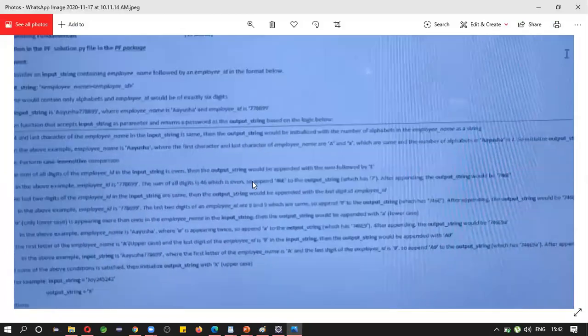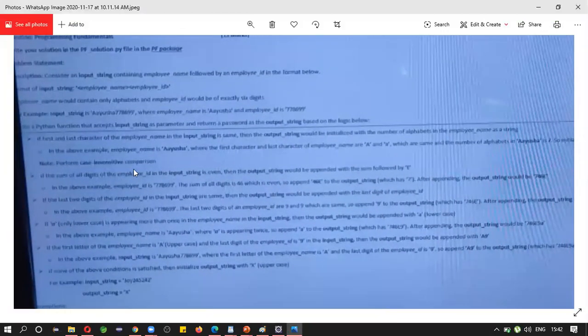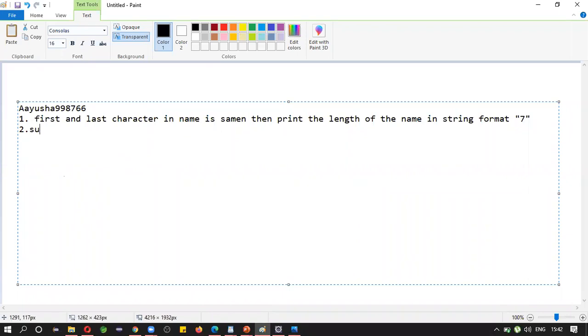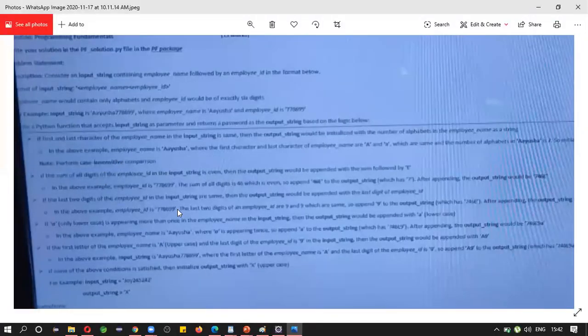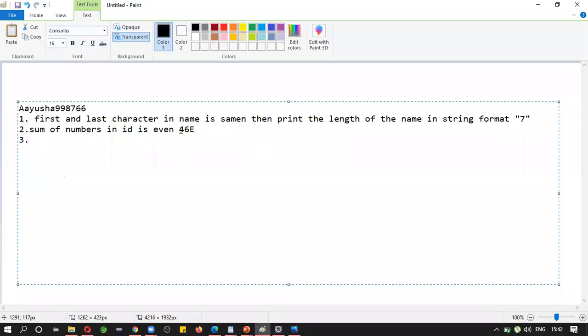In string format, like this. This is the first condition. The second condition is: if the sum of all the digits of the employee ID is even, then the output string must be appended with the sum followed by E. If the sum of numbers in the ID is even, you need to find the sum and then append capital E. Along with this, you need to print the sum. Again, this must be in string format.